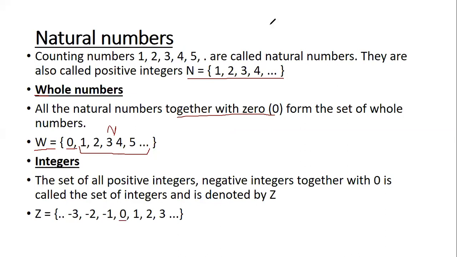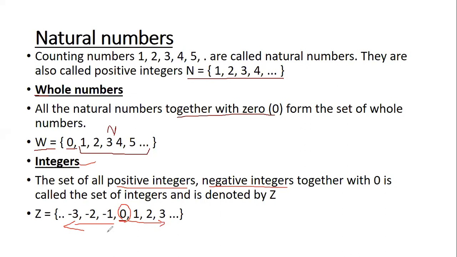Apart from 0, on the right side of 0 you have positive numbers, on the left side of 0 you have negative numbers. So integers include 0, positive integers, that is +1 and so on, and also negative integers, which are -1, -2, -3.